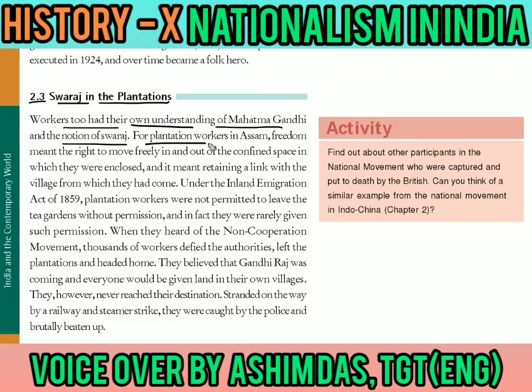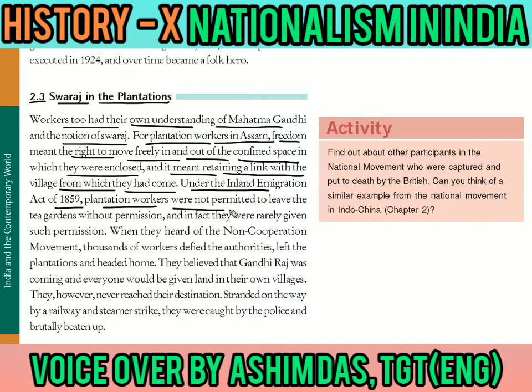So they had their own understanding of Mahatma Gandhi and the notion, meaning their idea of Swaraj. For plantation workers in Assam, freedom meant the right to move freely in and out of the confined space in which they were enclosed. It meant retaining a link with the village from where they had come. Under the Inland Immigration Act of 1859, the plantation workers were not permitted to leave the tea gardens without permission, and in fact they were rarely given such permission.